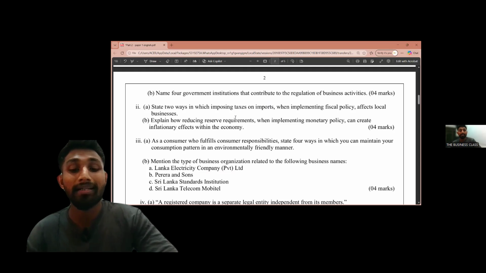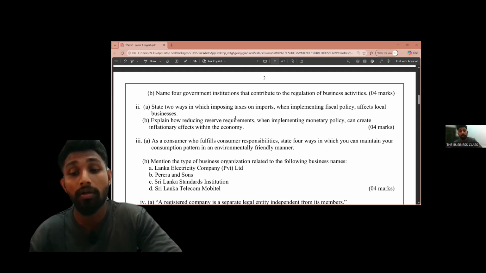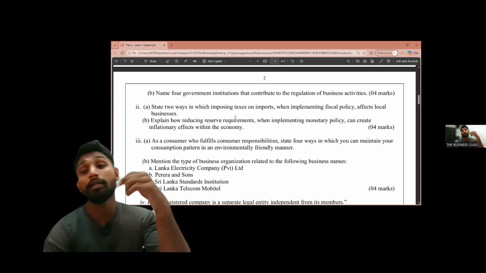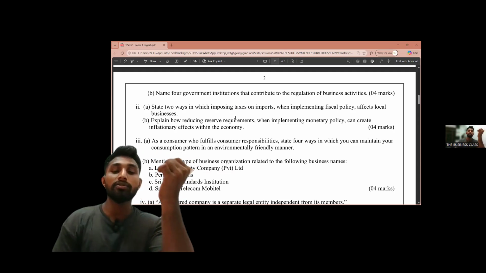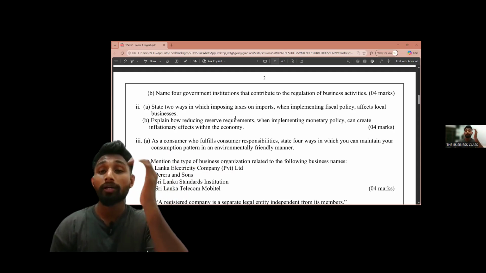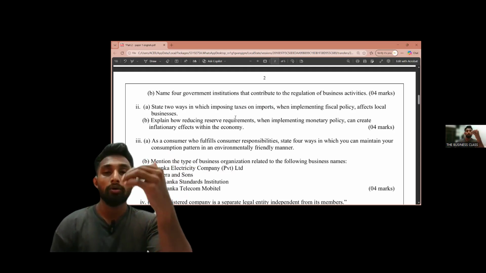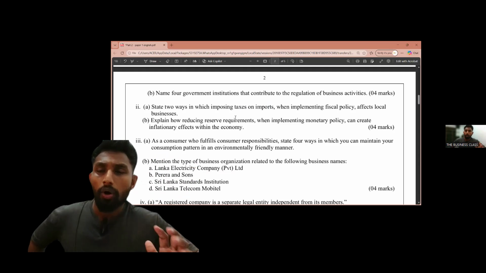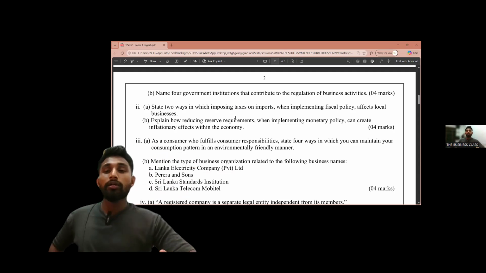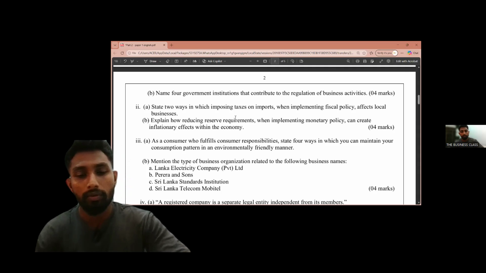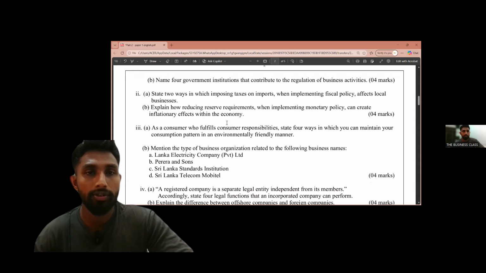Another thing that we can write: increases the production cost of local businesses reliant on foreign raw materials. So that is a negative thing. We earlier discussed a positive thing. Now this is a negative thing, because the production cost of local businesses increases since they are importing raw materials. A lot of local businesses are relying on foreign imports, using foreign raw materials to produce goods. So that is a negative thing. Okay, then let's move to the next question.